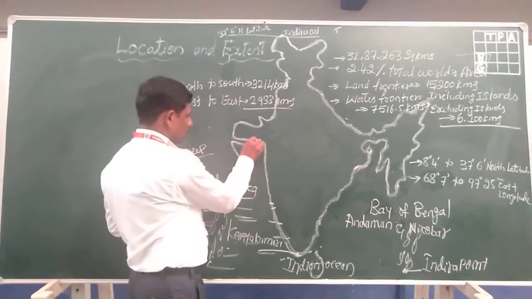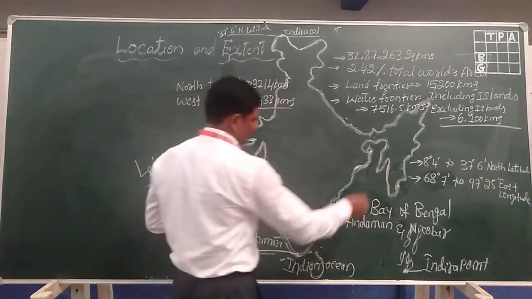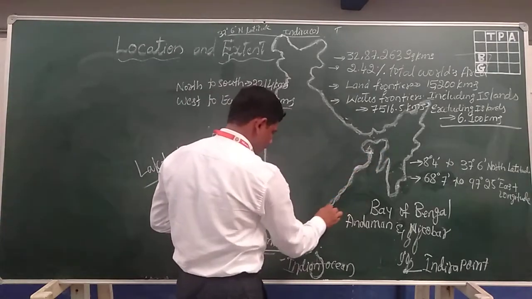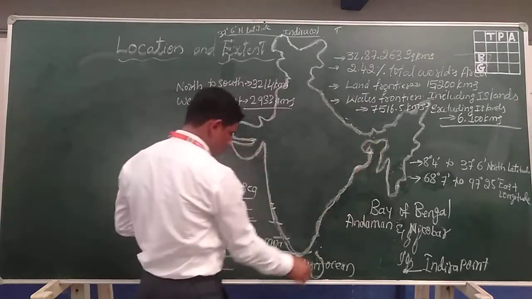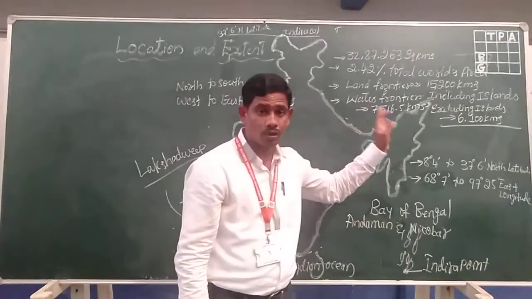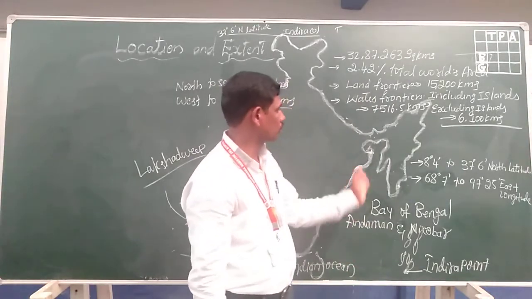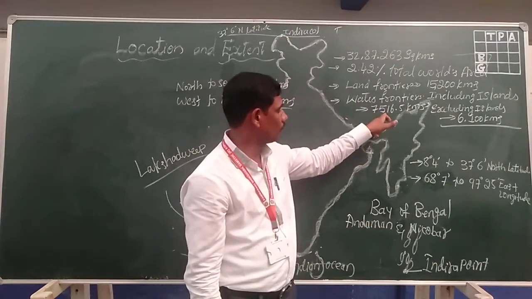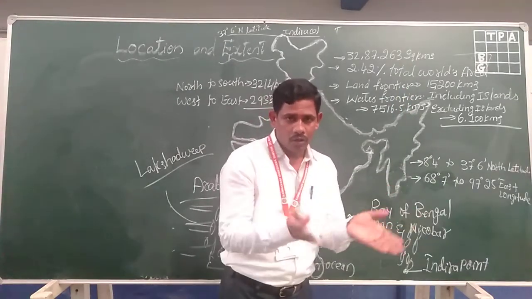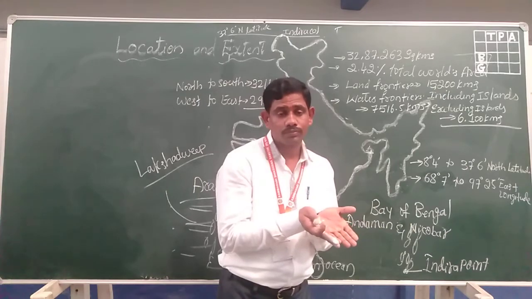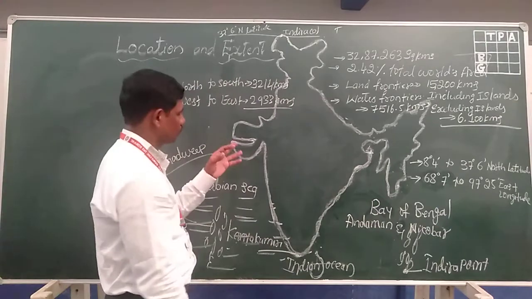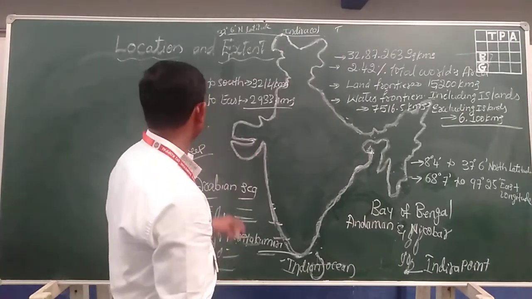It is from here, Gulf of Kutch to West Bengal. This is the coastal region, eastern coastal plain. This is the eastern coastal plain. It is the western coastal plain. The total eastern and western coastal plain, including Andaman Nicobar and Lakshadweep Islands, is 7,516.5 kilometers. Okay, it is the area of waterfront here. It is the total area of India's coastal regions.